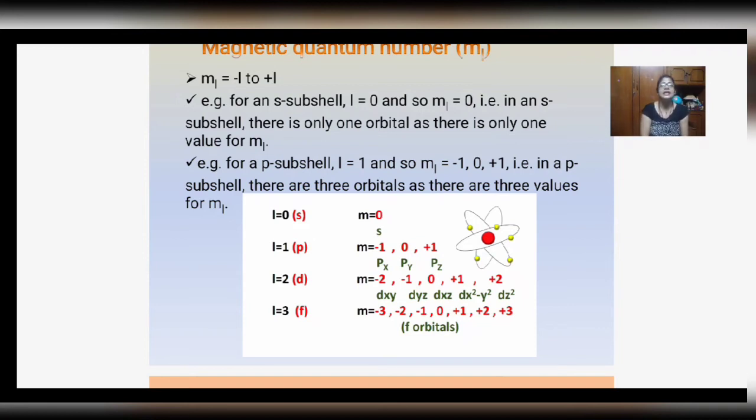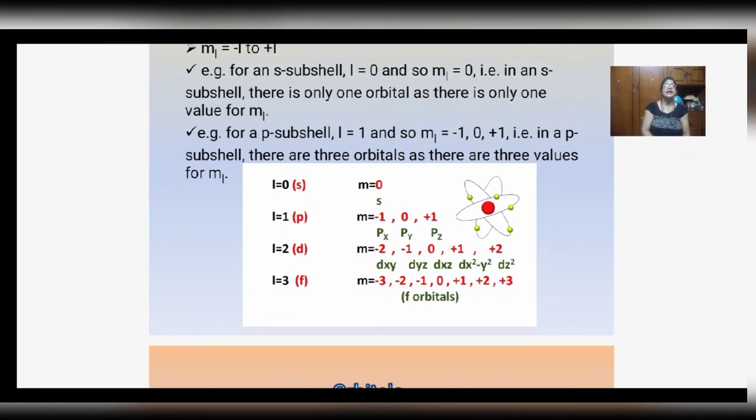In an s subshell there is only one orbital, as there is only one value for m. That means there is no further division in s, only one orbital. The electron holding capacity of one orbital is a maximum of 2, so s can hold a maximum of 2 electrons.